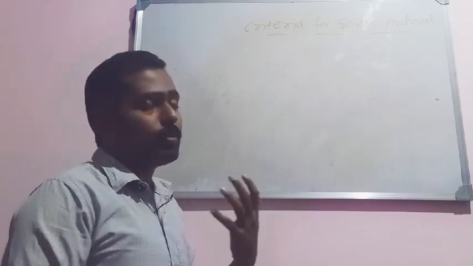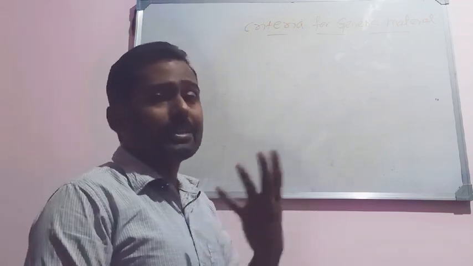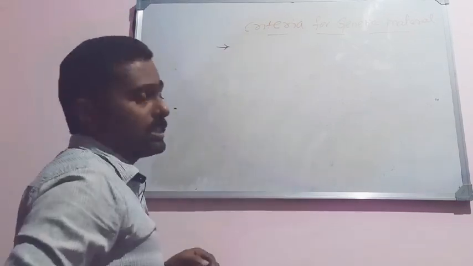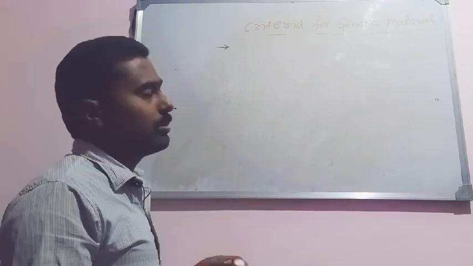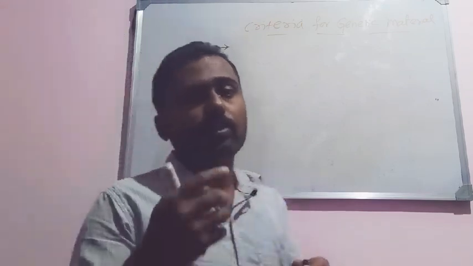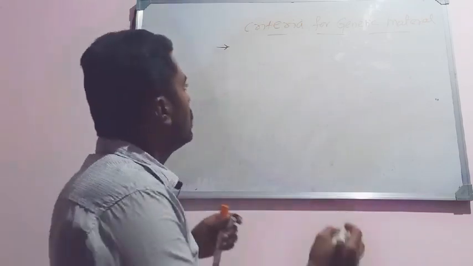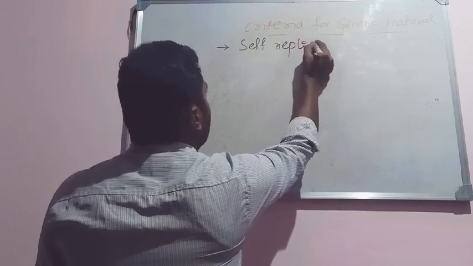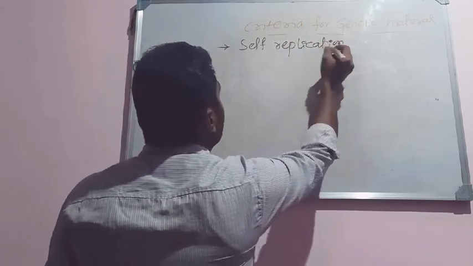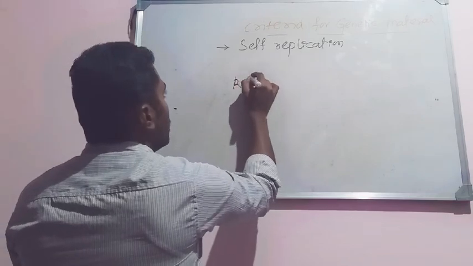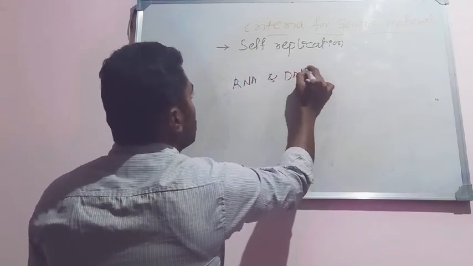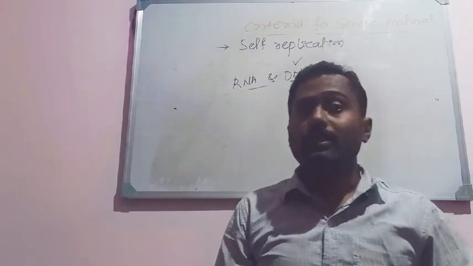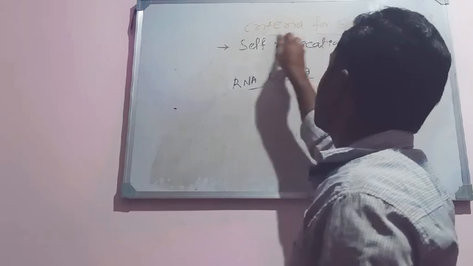So let us look into a few properties of why it is selected as a genetic material. Any material to be selected as a genetic material should have some basic characters. One is the self-replication ability. Comparing the two molecules, RNA and DNA, which one has self-replication ability? That is DNA. This is a very important mechanism, self-replication.